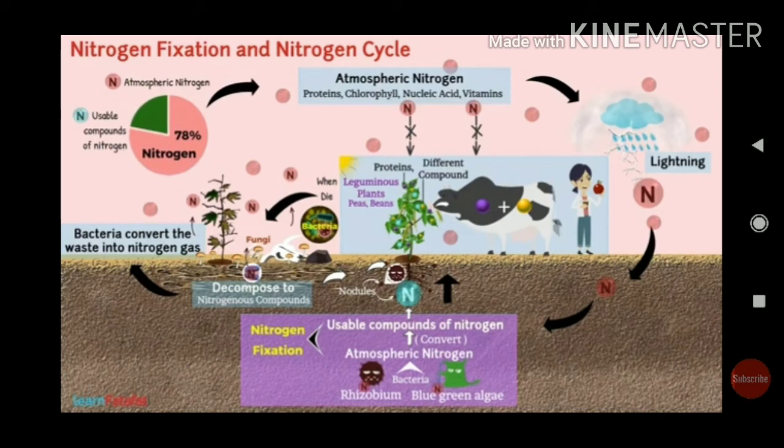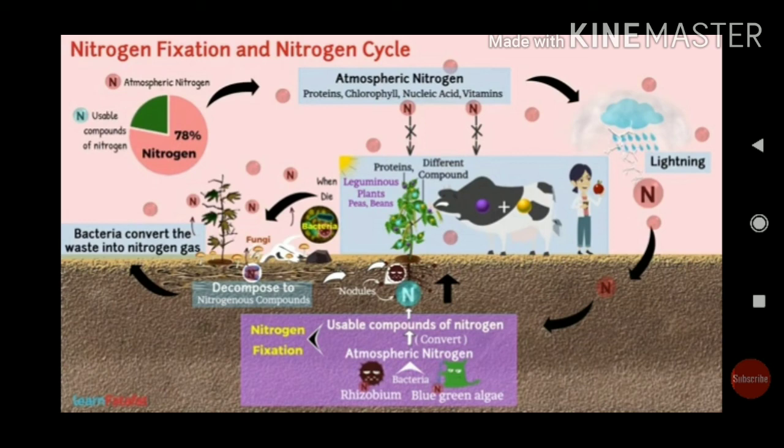Is it right? The plants are eaten by animals and humans. We are eating some of the pulses or grains which contain protein, which contain nitrogen. So the animals are consuming the nitrogen from plants, and after utilizing the energy from food, the animals excrete waste.